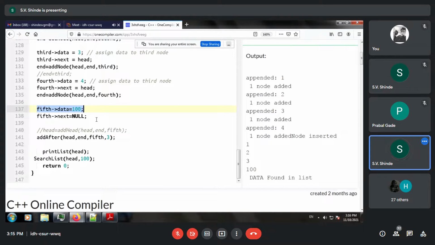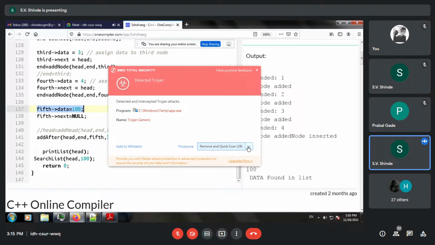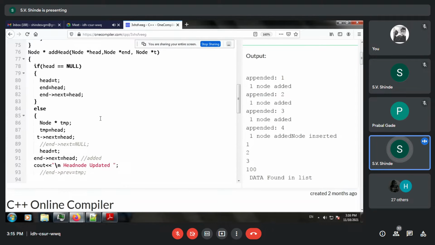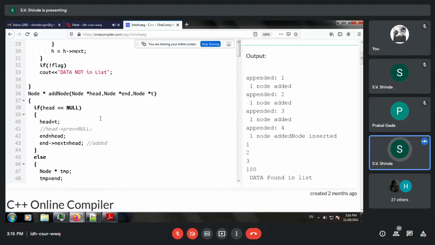Now suppose we want to search for a value in the list, say 100. You can use the search list function and it will work for us. So these are the simple changes we have to make when working with a circular linked list.